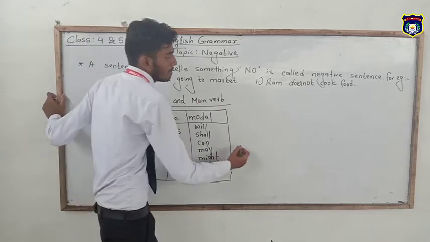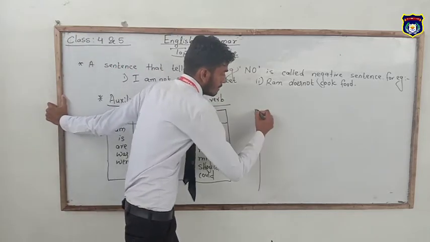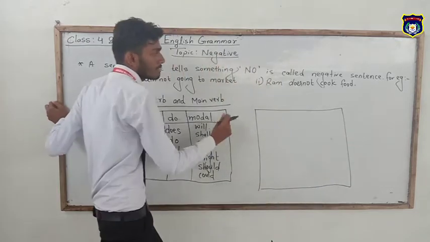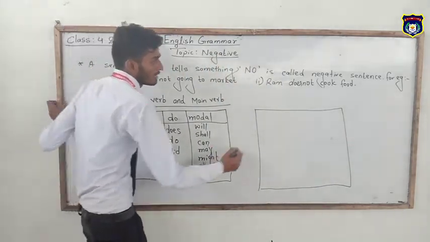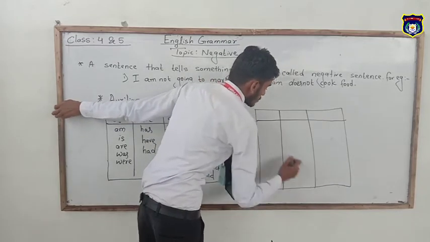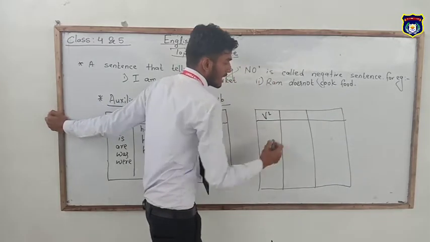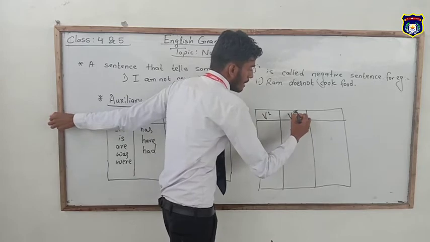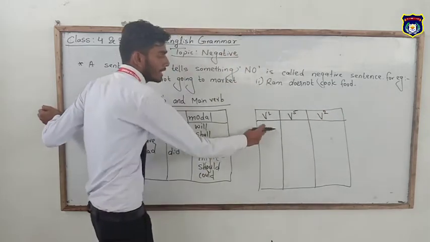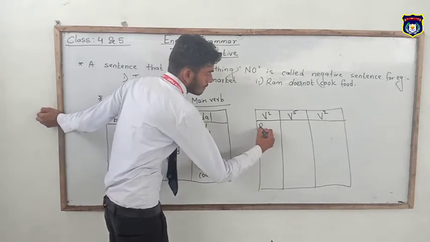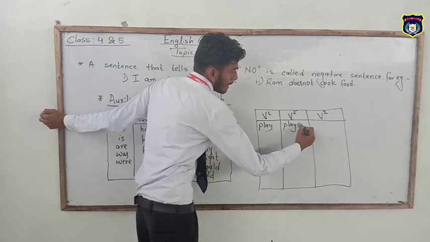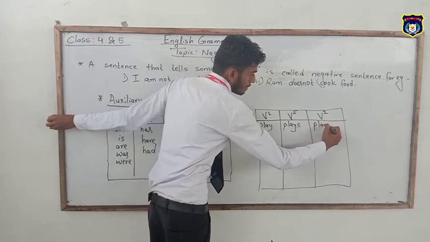And another is main verb. Main verbs are in five forms, but in negative sentences, we discuss only three forms of a main verb. First one is V1 form, second one is V5 form, and last one is V2 form. If we take any main verb, just like play, its V5 is plays and V2 is played.